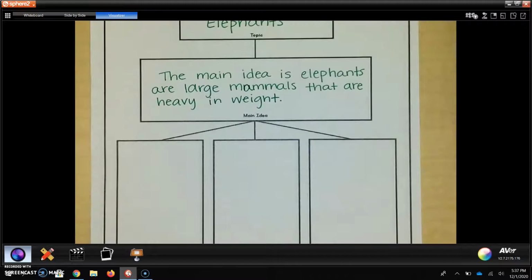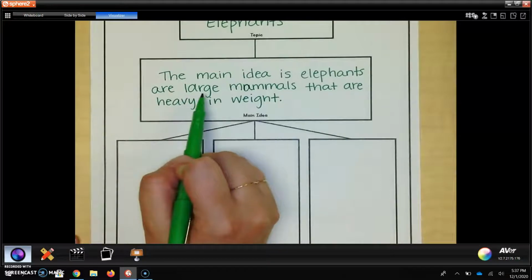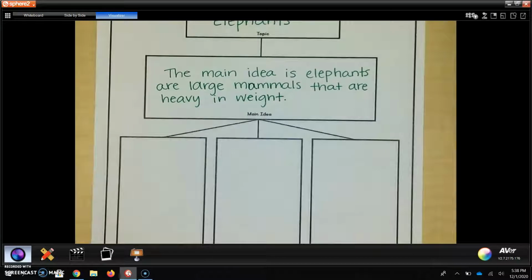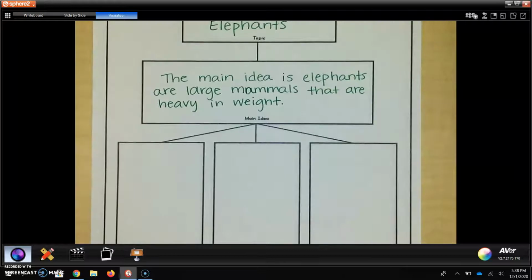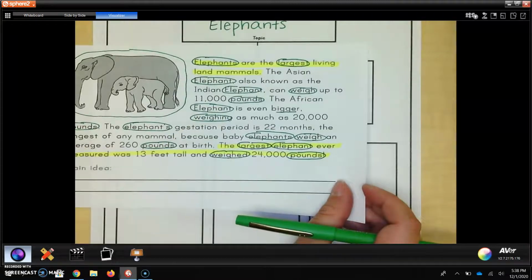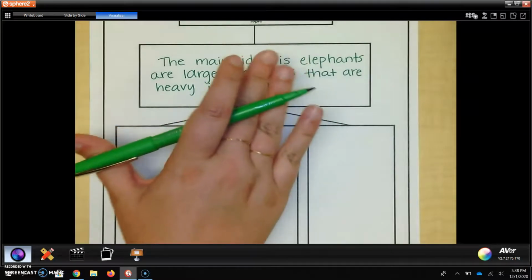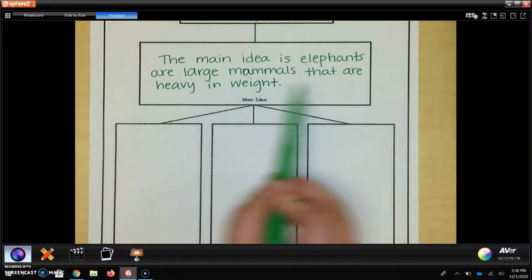So I used important words that I heard a lot of. One, elephants. We heard the word large a lot. And then heavy, because we know that it talked about its large size and the big pounds they were talking about. And a big word that was repeated a lot was their weight. So the author was mostly talking about elephants are large mammals that are heavy in weight. They kept repeating how big their pounds were and how large they are. So now that I know that, I can go from main idea to my supporting details. So the main idea is elephants are large mammals that are heavy in weight.